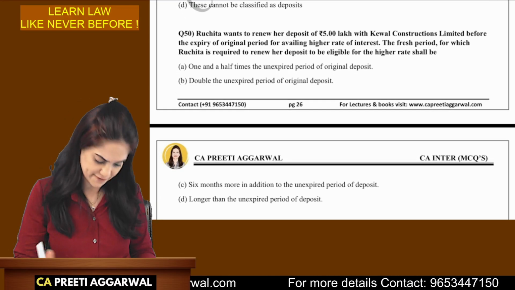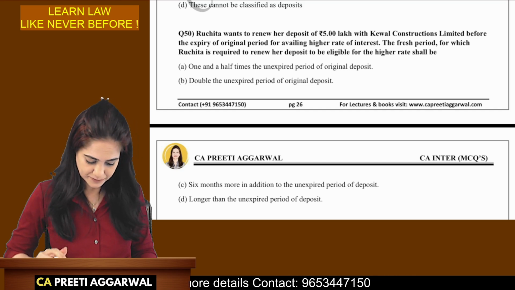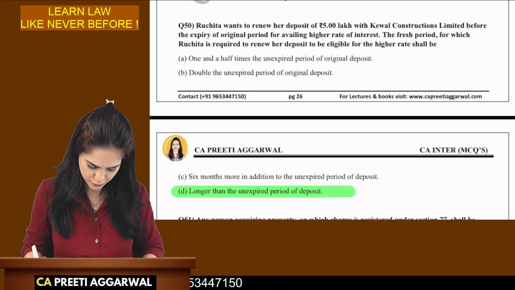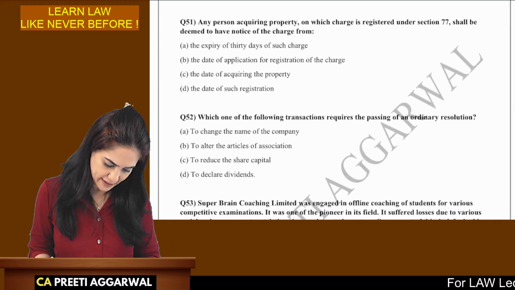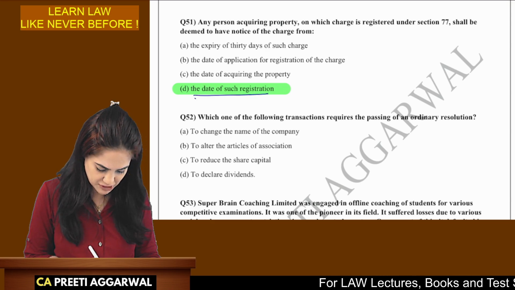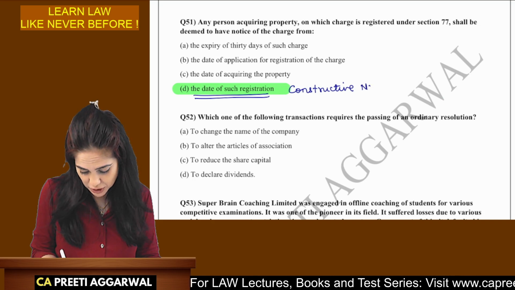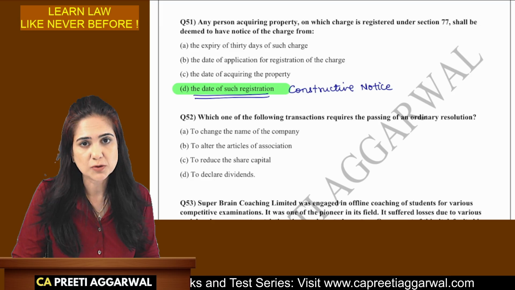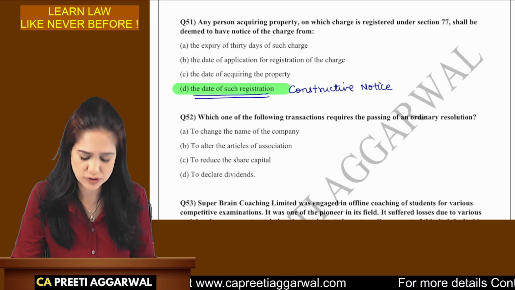Now, next question is 50. Ruchita wants to renew, and yes, even before her deposit matures, she can, provided the period is longer than the unexpired period. Direct question. A person acquiring a property on which a charge is created will be deemed to have notice from the date of registration. This is nothing but constructive notice. So we assume that you are aware right from the time the charge was registered. You cannot say, oh, I was not aware that the company has registered a charge.